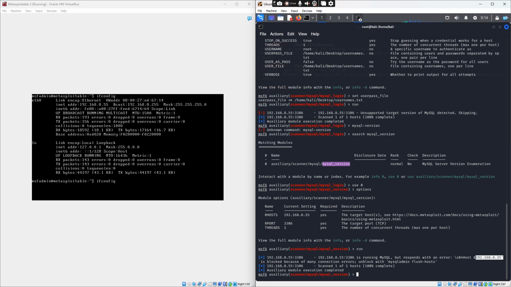So my IP address is blocked because of many connection errors. I'm blocked with mysqladmin.